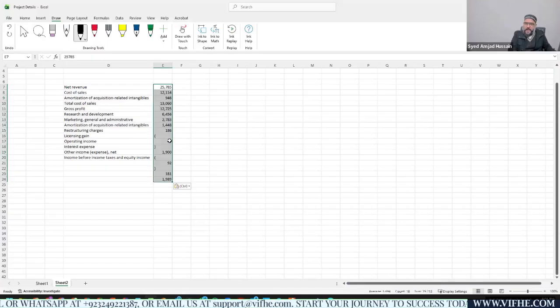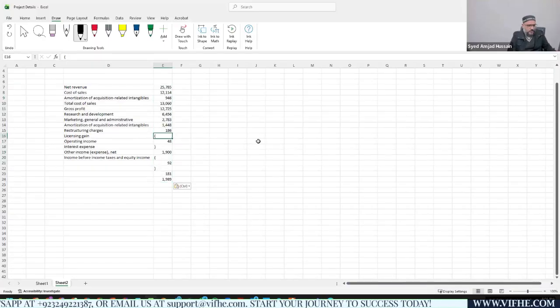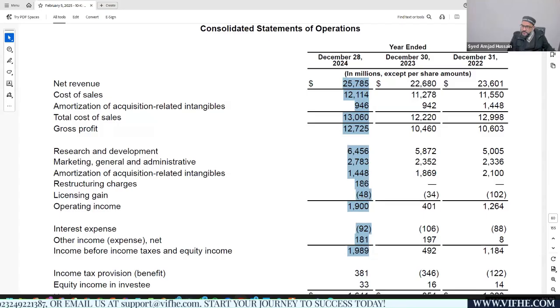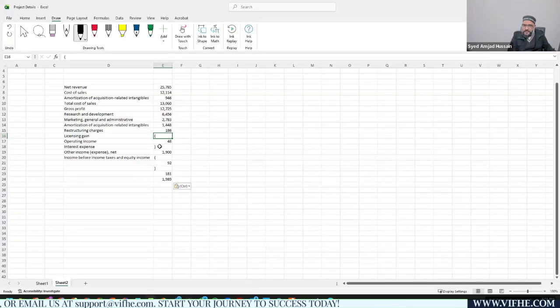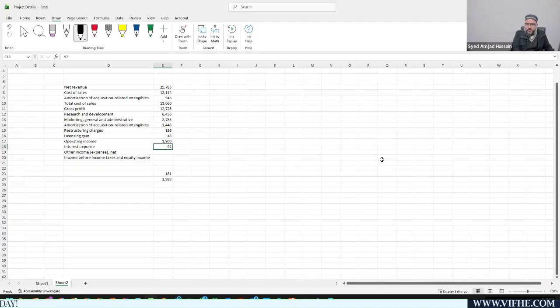Now I've pasted. Now, these 48 negative signs were there, so I can delete this one. I can delete this one as well, and now I can move the data upwards, and this is going to be very easy for me, and I think it's going to be far easier for you guys, and it saves a lot of your time, right?